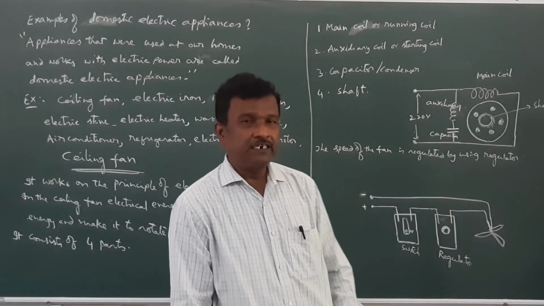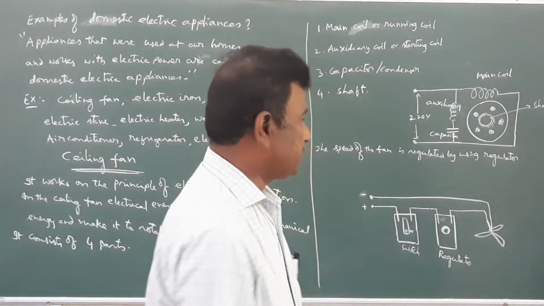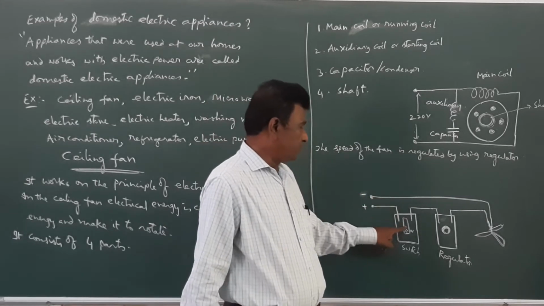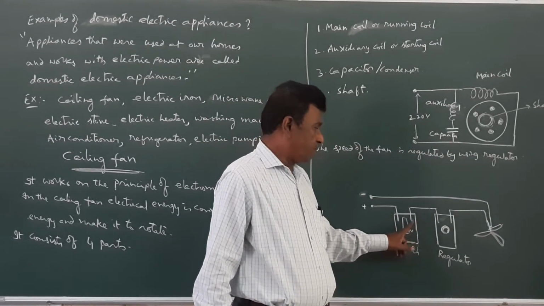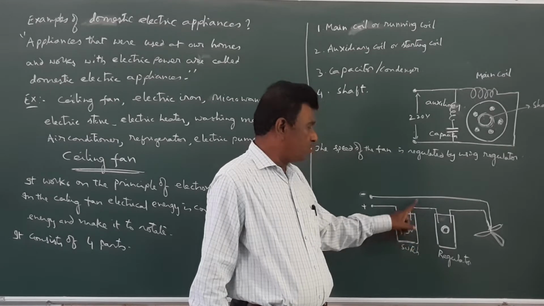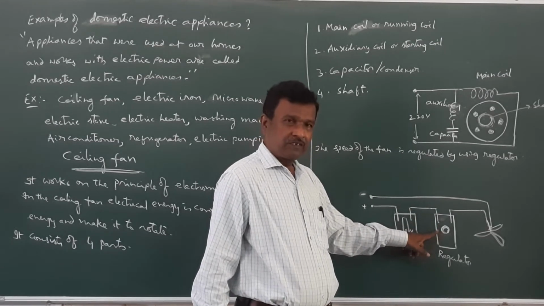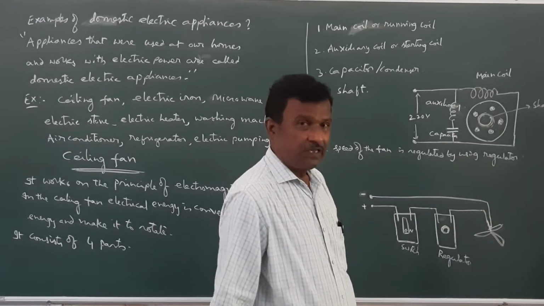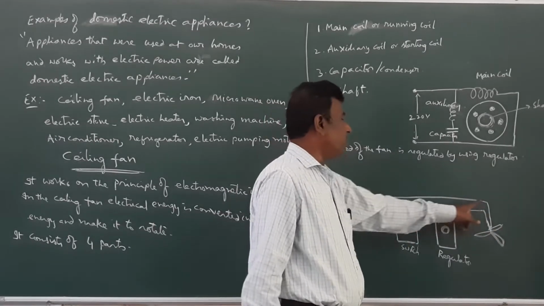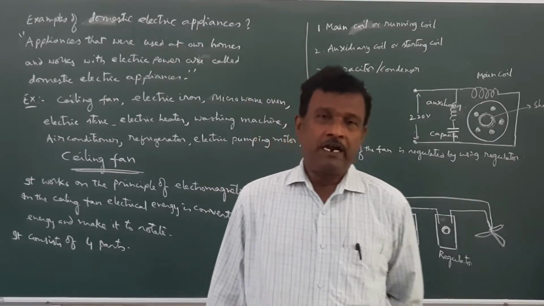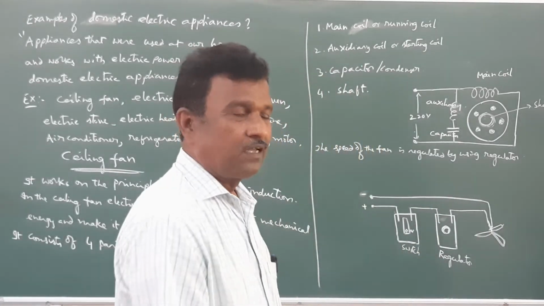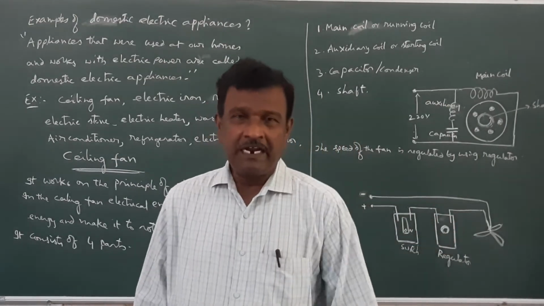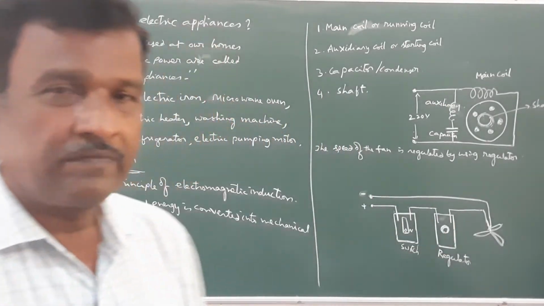The regulator should be connected in series with the electric switch. First, the main wire should go to the electric switch. From the other end of the switch, it should go to the regulator. The other end of the regulator should go to the fan. And there will be one common wire that will go directly to the fan. This is the method of connection of a ceiling fan in our houses.